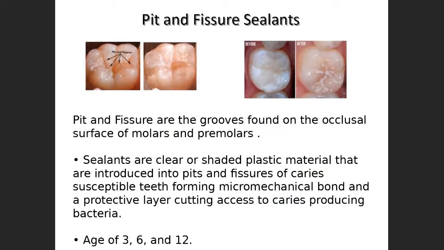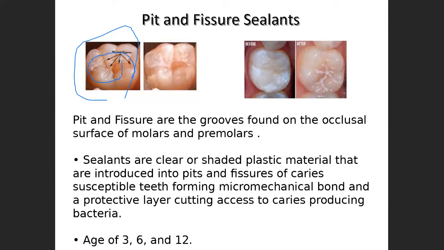Now, pit and fissure sealants. These are all the preventive procedures. If you remember the normal anatomy of the dental tooth, we say that there are deep pits and fissures on the occlusal surface. These pits and fissures are very deep. So whenever the child tries to have something, the food particles may get embedded in these deep pits and fissures. When the child brushes the teeth, the bristles of the brushes do not clean the tooth surface or any debris which is present in the deep pits and fissures.